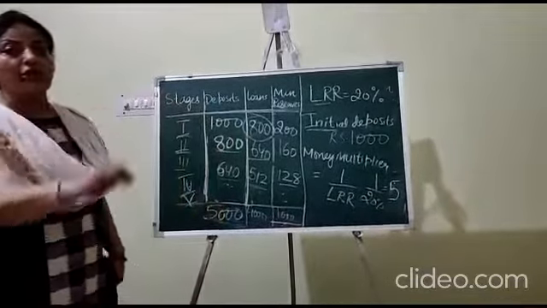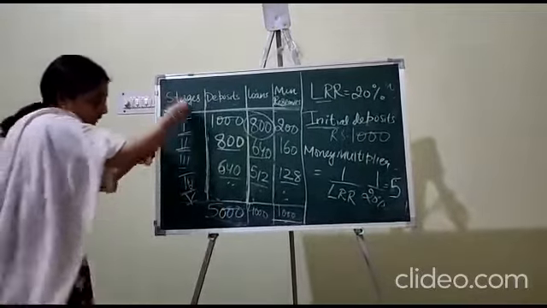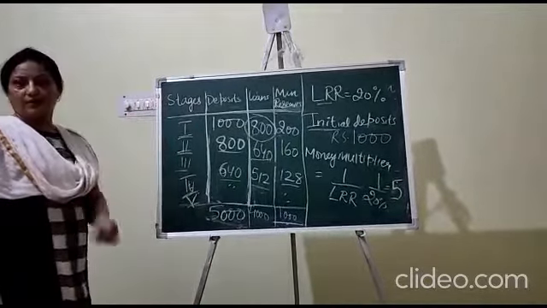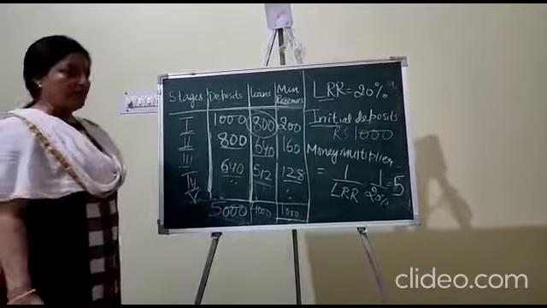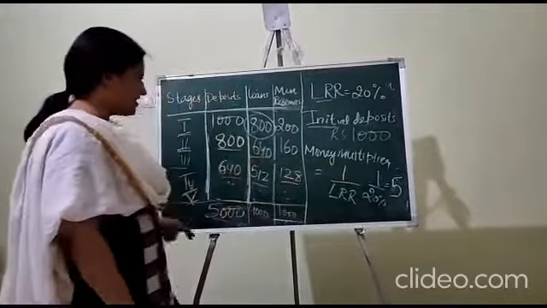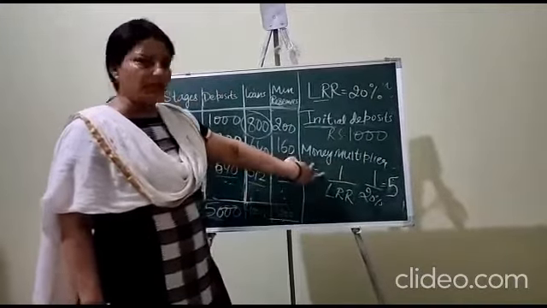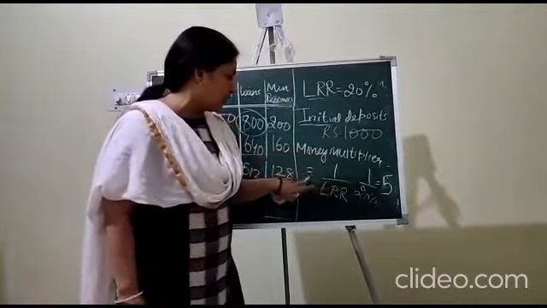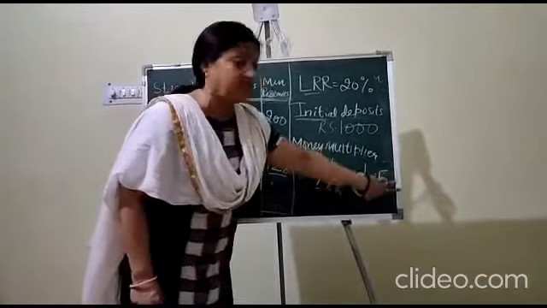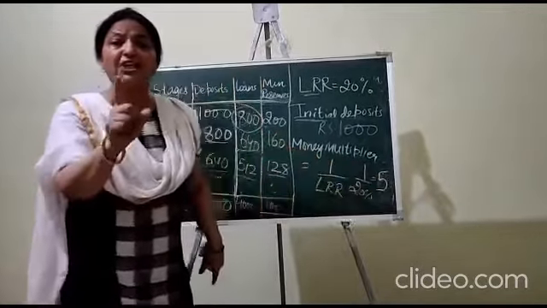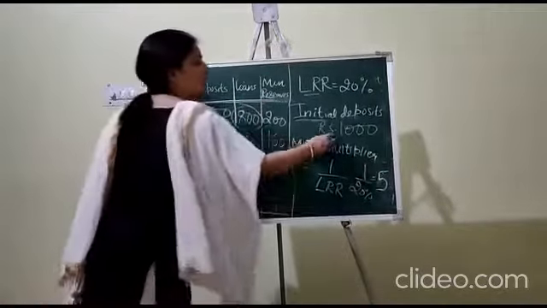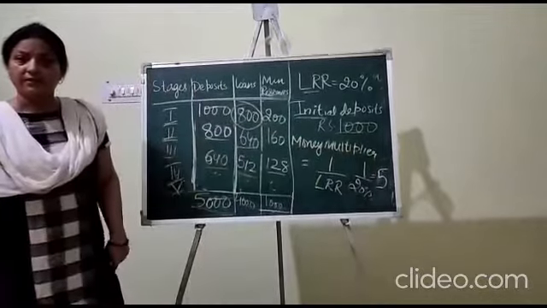Now here the question comes: up to which stage will the bank go on? See this formula: money multiplier is equal to 1 upon LRR, 1 upon 20%, this is 5 times the initial deposit. And what is the initial deposit? Initial deposit is rupees 1000.